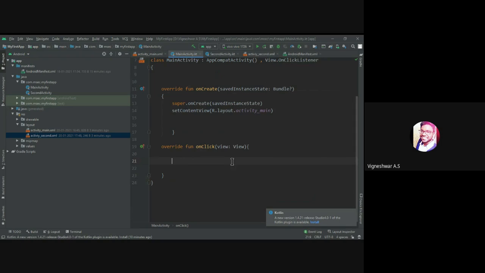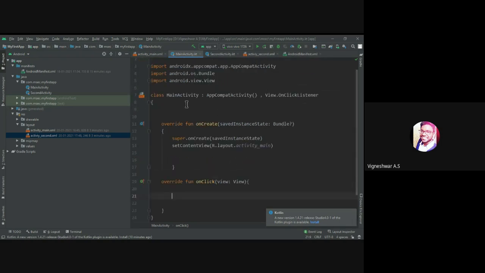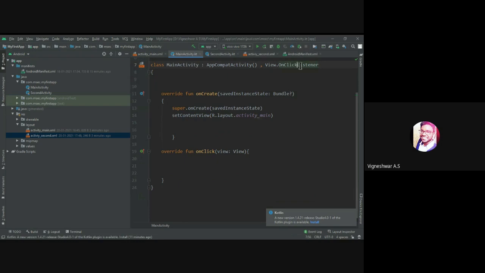Okay. So I already told you yesterday, right? In the class MainActivity we are extending AppCompatActivity, a bridge between the OS and the app, and we are calling a View.OnClickListener class. So here you can drag and go through what code is written in OnClickListener. I think it's loading now.